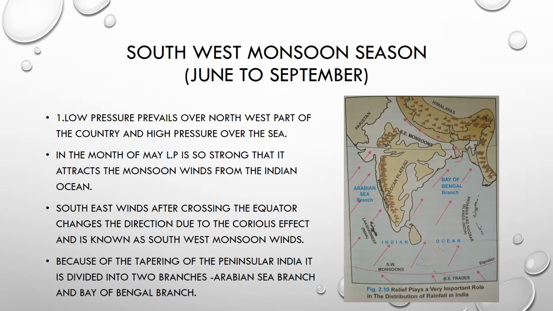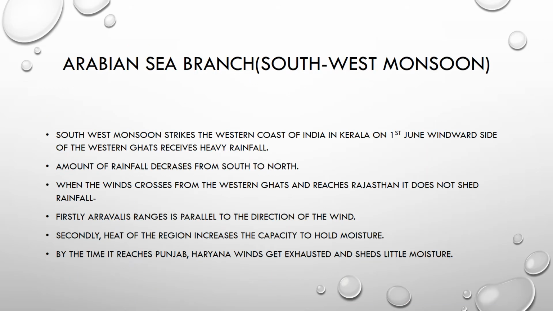Southwest monsoon season from June to September. Low pressure prevails over the northwest part of the country and high pressure over the sea. In the month of May, low pressure is so strong that it starts attracting the monsoon winds from the Indian Ocean. Southeast winds, after crossing the equator, change direction due to the Coriolis effect and are known as southwest monsoon winds. Because of the tapering of peninsular India, it is divided into two branches, the Arabian Sea branch and the Bay of Bengal branch. The Arabian Sea branch of the southwest monsoon strikes the western coast of India in Kerala on 1st June.